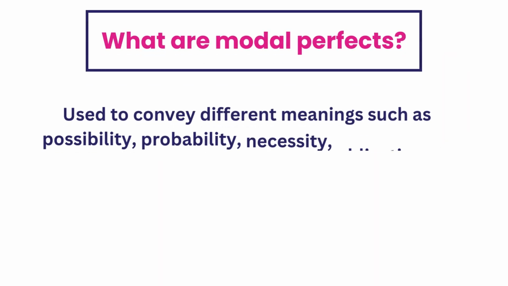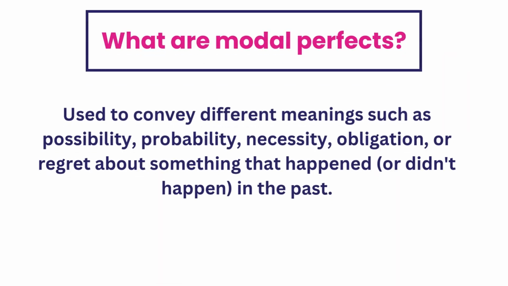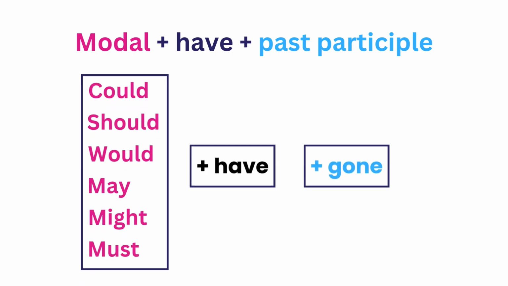Modal perfects are used to convey different meanings such as possibility, probability, necessity, obligation, or regret about something that happened, or didn't happen, in the past. Modal perfects combine modals like could, would, and should with have plus past participle, giving us a way to talk about actions or events in the past that didn't happen, should have happened, or might have happened.